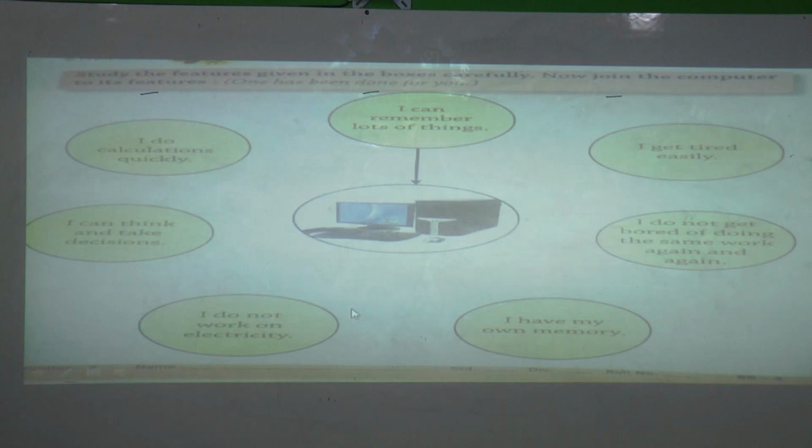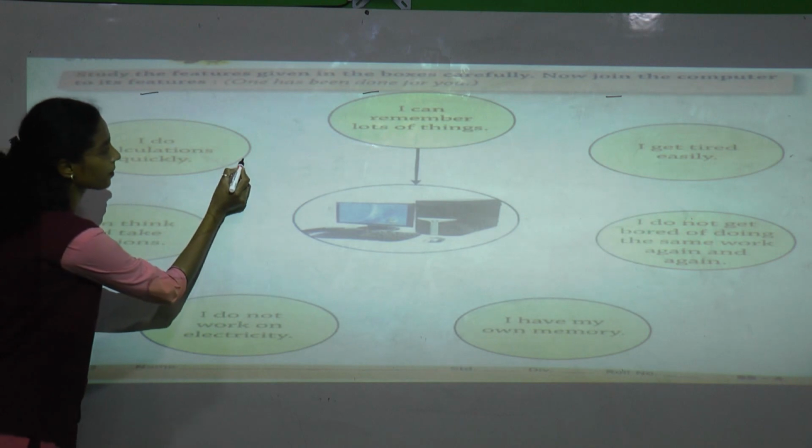First, what is given here? I can remember lots of things. Computer can remember lots of things. Yes, that's why it was joined to the computer, right? Next is, I do calculation quickly. Computer can do calculation quickly, yes or no? Good, yes. Then we have to join.